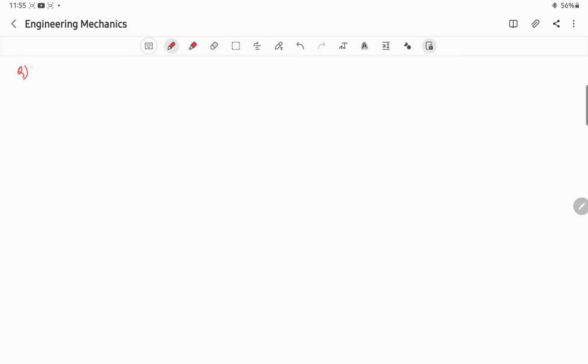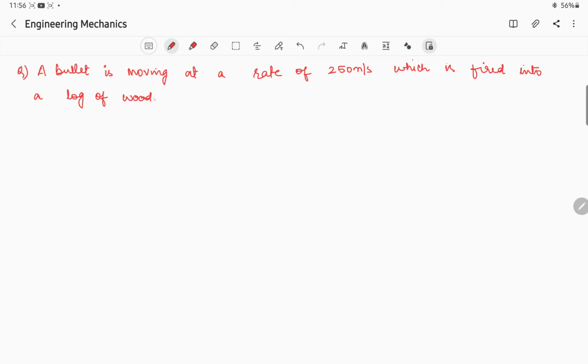The question is, a bullet is moving at a rate of 250 meter per second, which is fired into a log of wood, full stop.